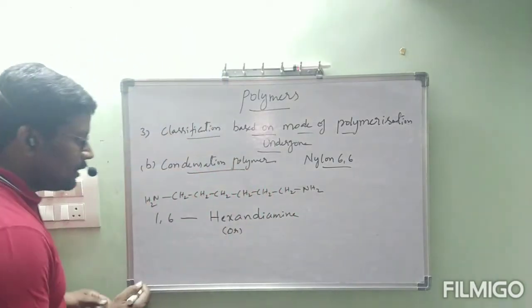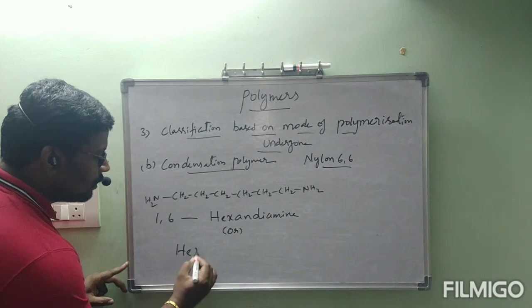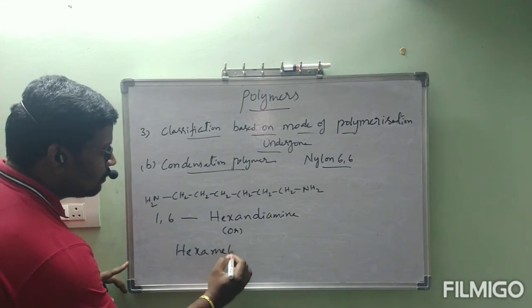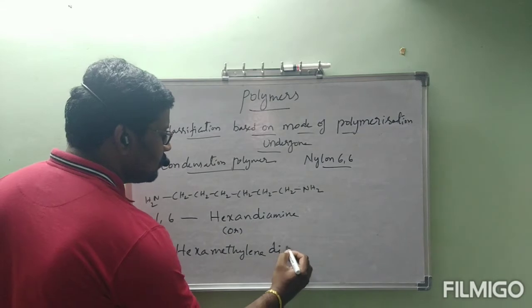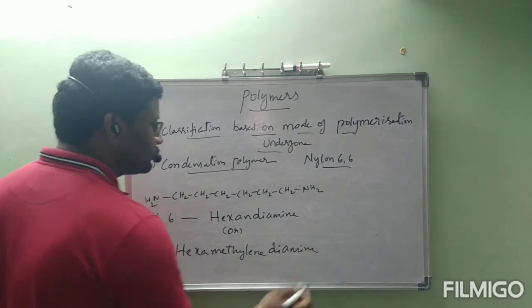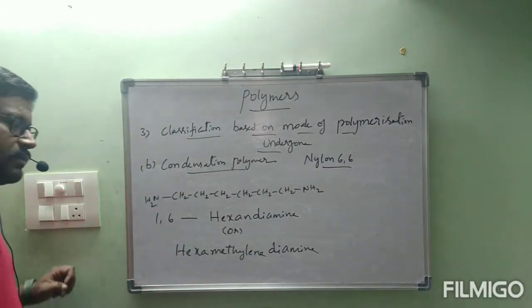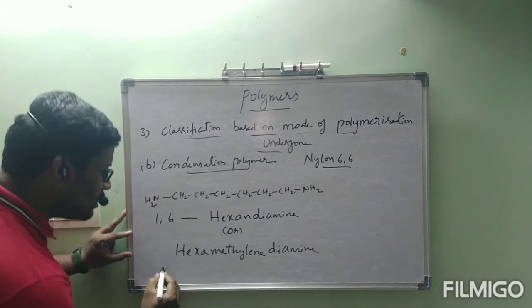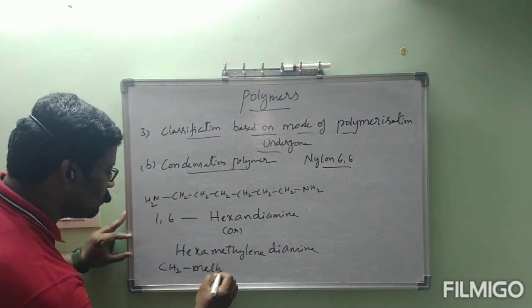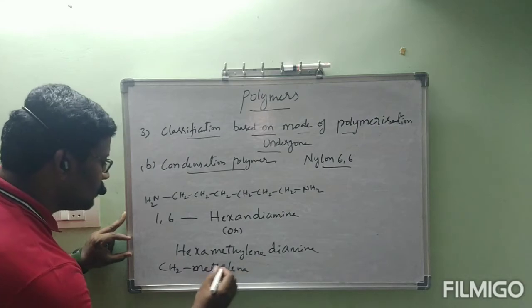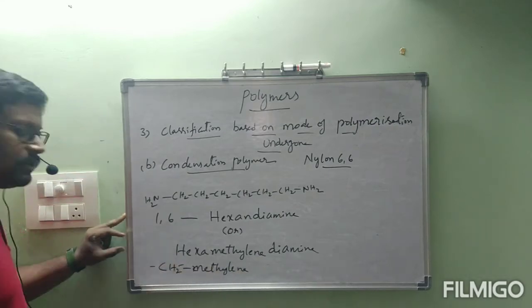Now let us see. Hexamethylene diamine. In organic chemistry, CH2 group is called methylene group.